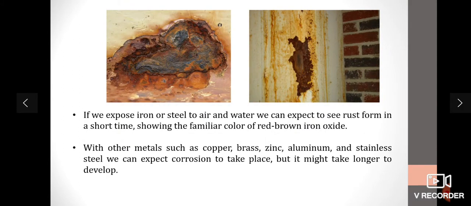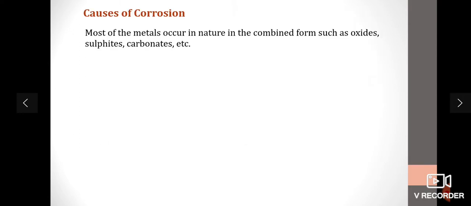So if we expose iron or steel to an environment which contains oxygen, that is air, and water, we can expect to see rust form in a short time, showing the familiar red-brown color of iron oxide. With other metals such as copper, brass, zinc, aluminium and stainless steel, we can expect corrosion to take place, but it might take much longer to develop.